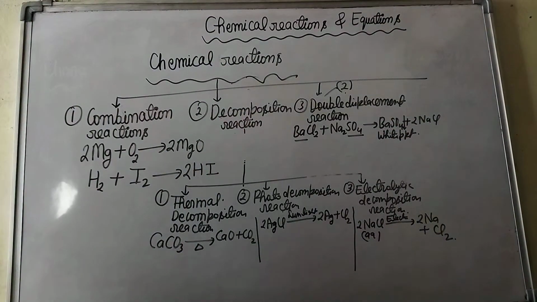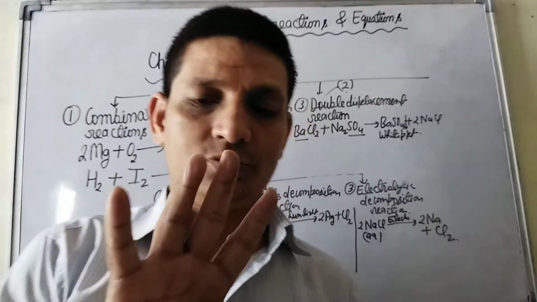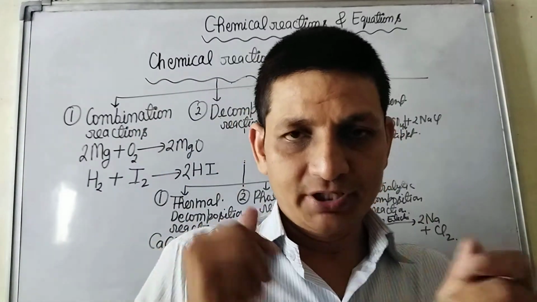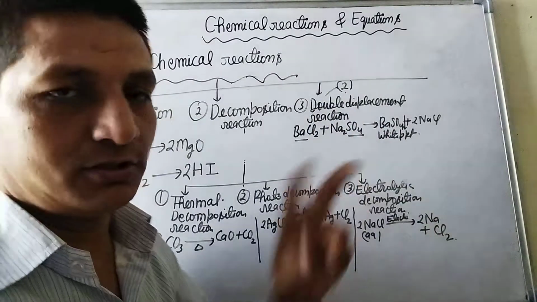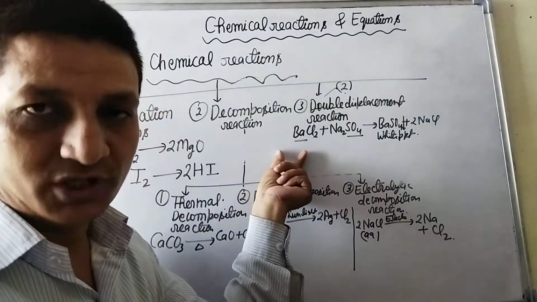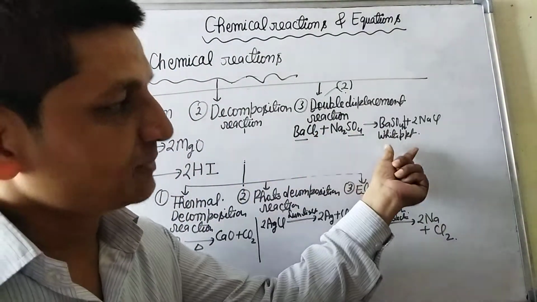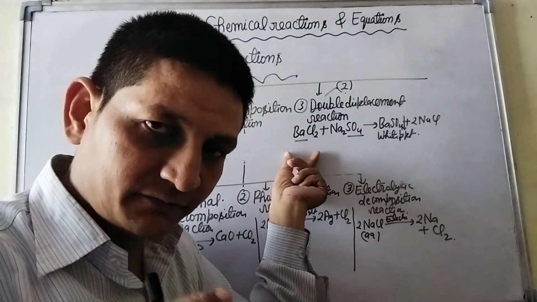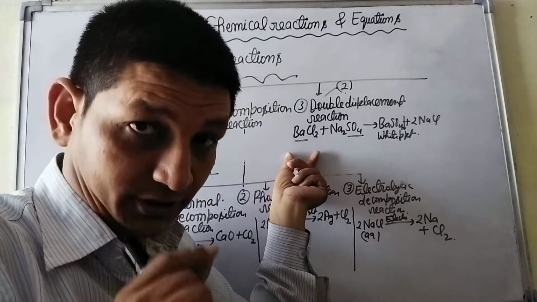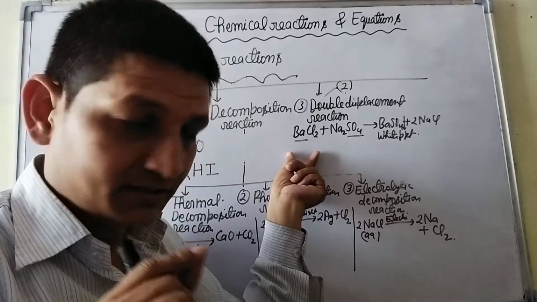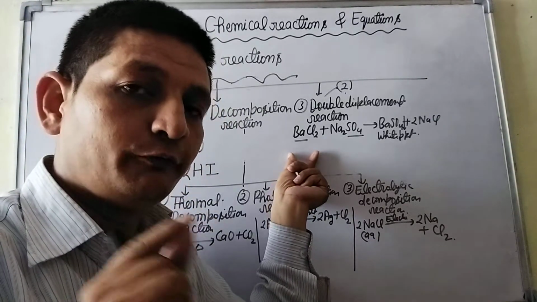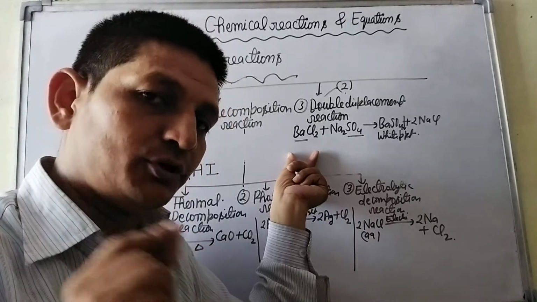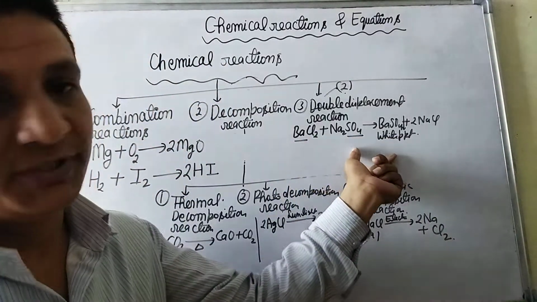Now I am telling you an important thing here. Double displacement reactions are of two types. First is neutralization reaction. Second is precipitation reaction. In neutralization reaction, acid reacts with base to form salt and water. HCl acid reacts with base NaOH to form salt NaCl and water H2O. Second is precipitation reaction.